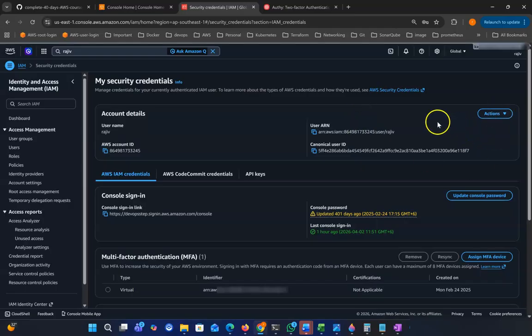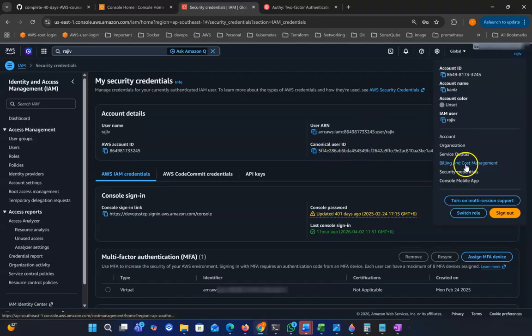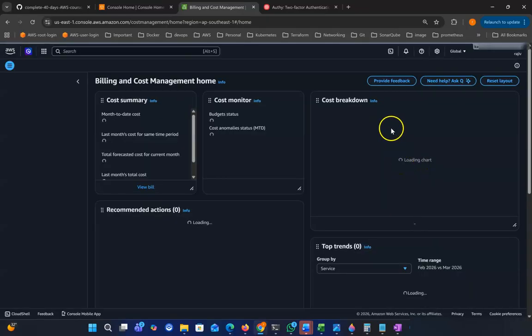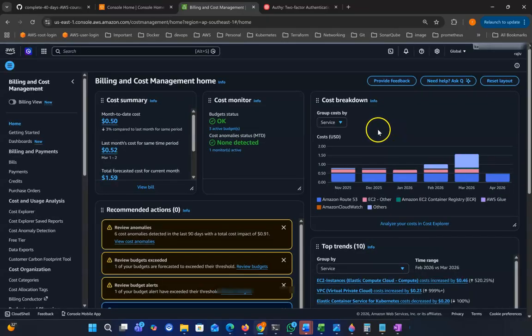The next thing is how we can follow our users and how we can track our usage. The same way, you need to go to AWS and you can see Billing and Cost Management. Click that one. Same way, your dashboard is showing here.